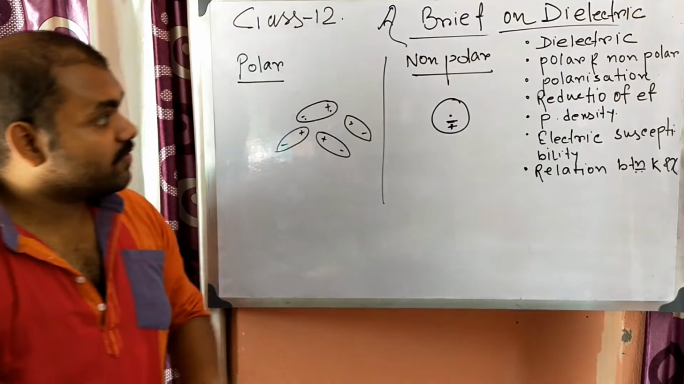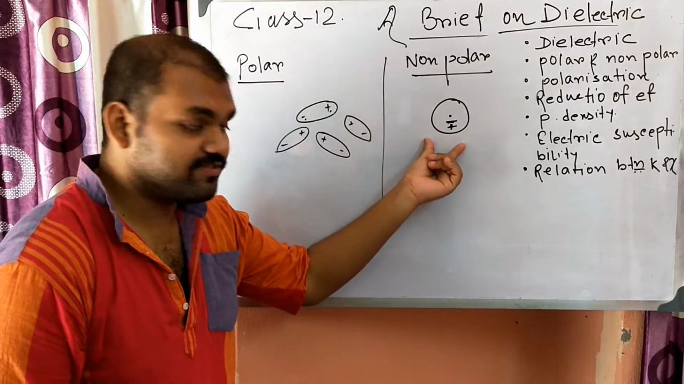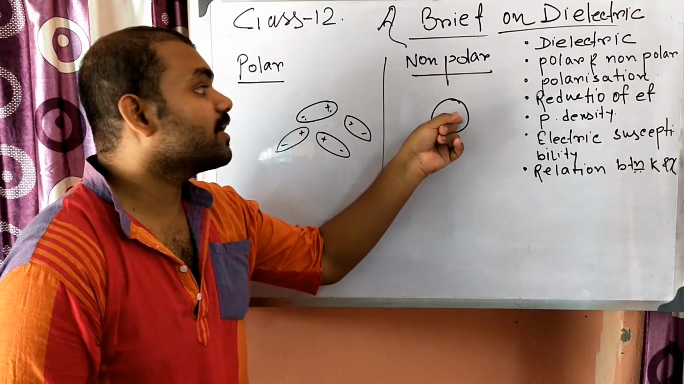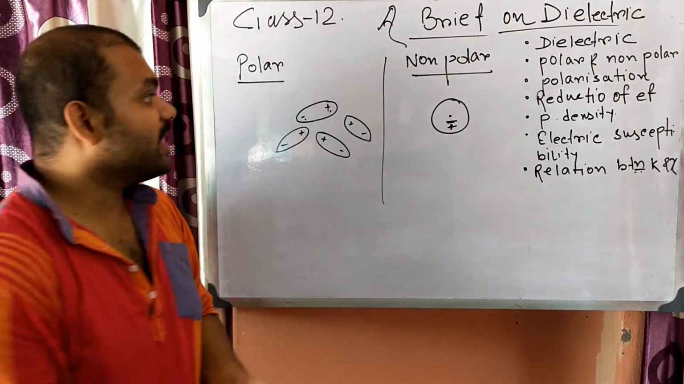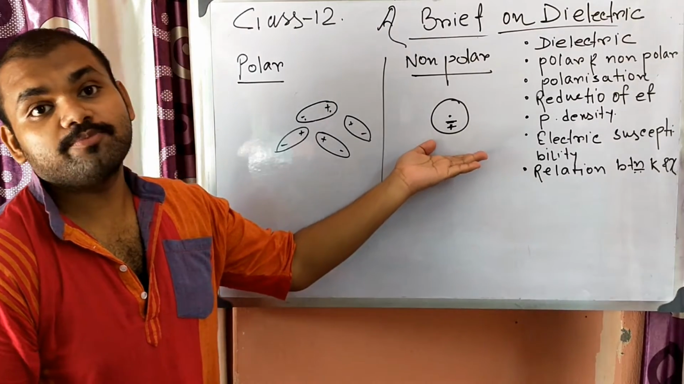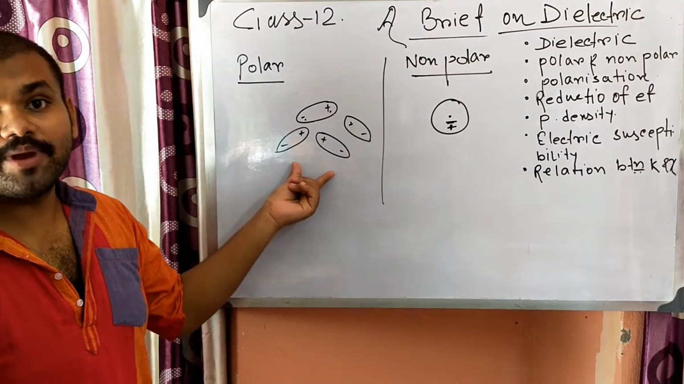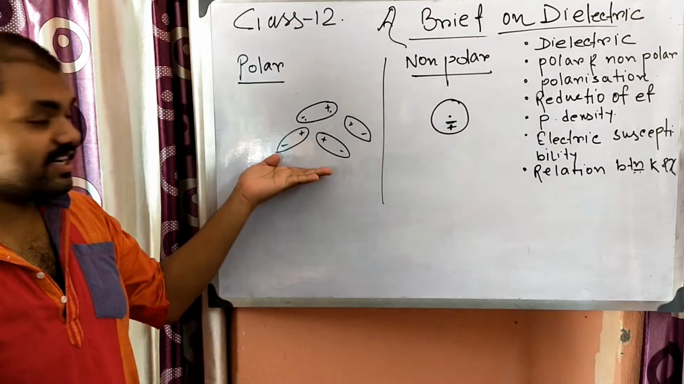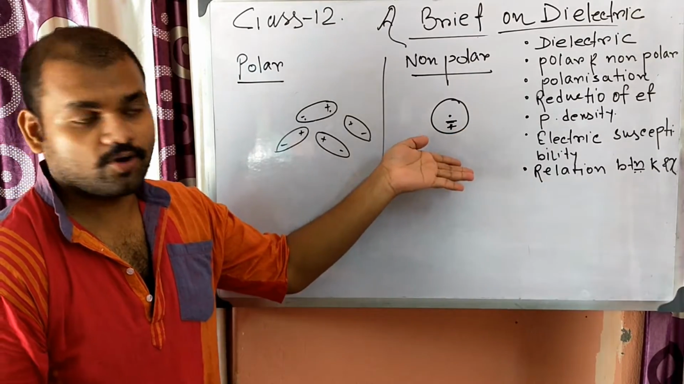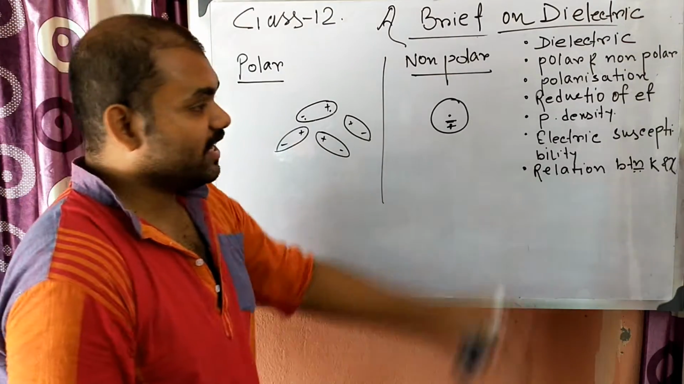So in a non-polar dielectric, the center of mass of the positive and that of the negative charges lie on a particular point. That's why it is symmetrical, and there is no dipole moment for this molecule. But here, in the polar case, dipole moments are present though there is no net dipole moment. In an external electric field, polarization happens.